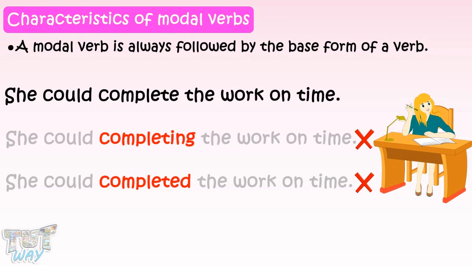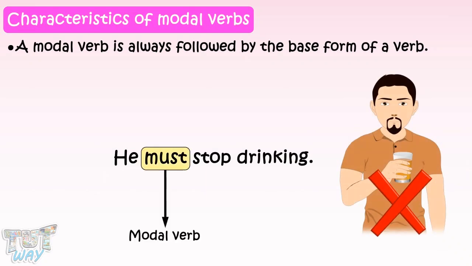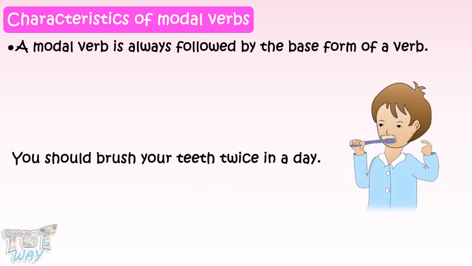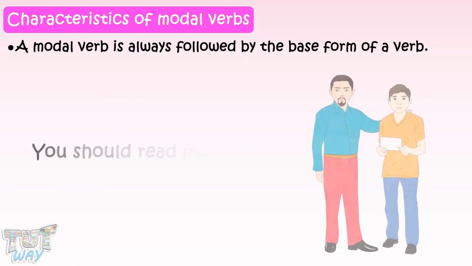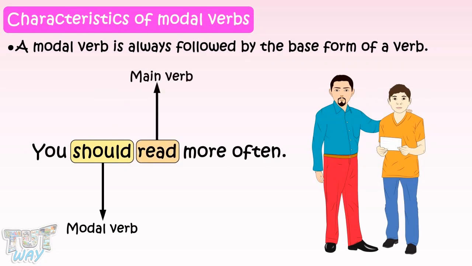Here are many examples for you. He must stop drinking. Here, the modal verb is must, and the main verb is stop, which is in its base form. You should brush your teeth twice a day. Here, should is the modal verb, and brush is the main verb, and you can see the main verb is in its base form. You should read more often. Here, the modal verb is should, and read is the main verb, and you can see the word read is in its base form.